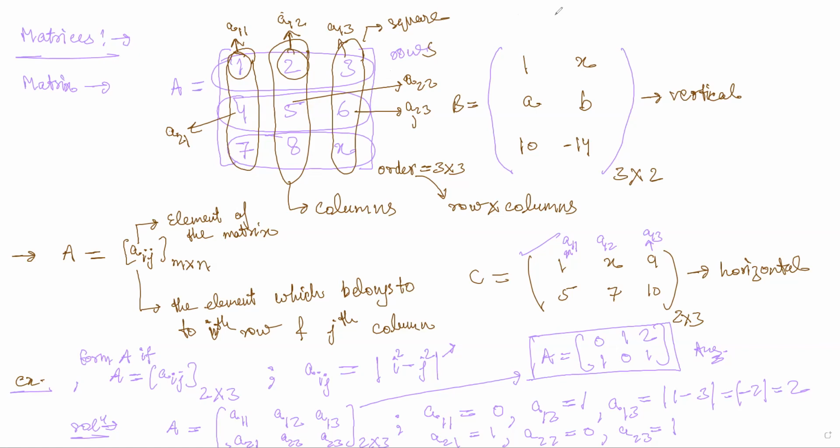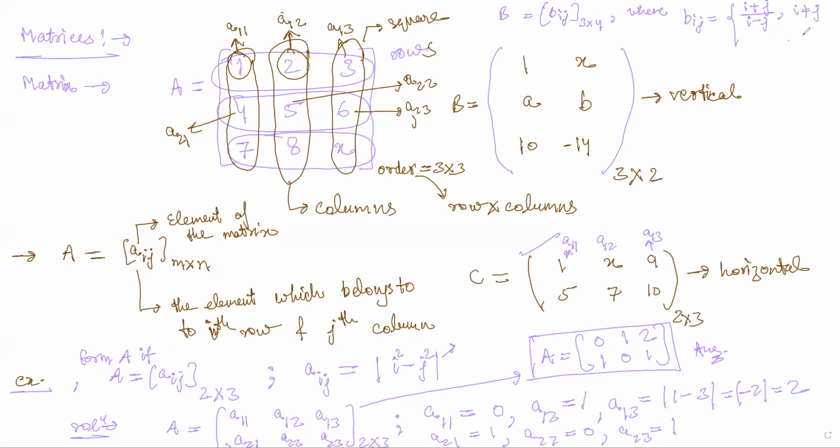Form this matrix A, or rather form B, whose element is Bij, and this is 3 cross 4, where Bij is equal to i plus j divided by i minus j, when i is not equal to j.